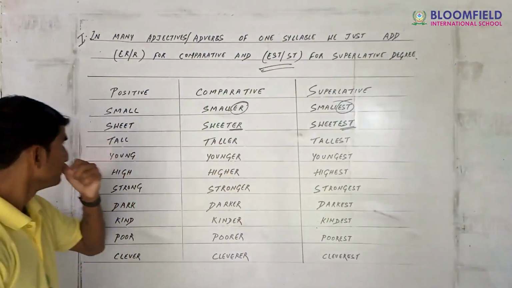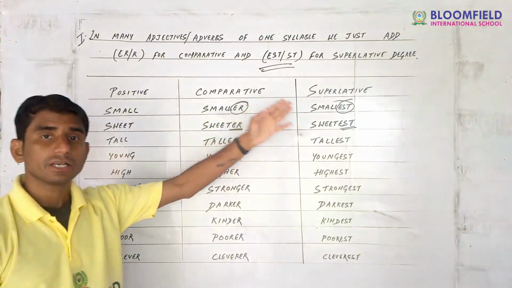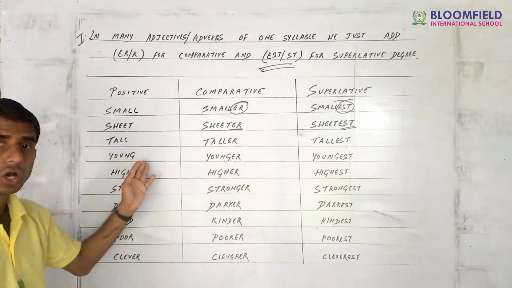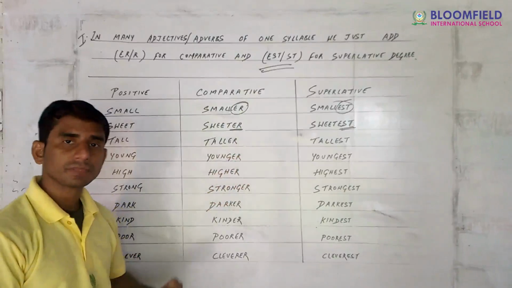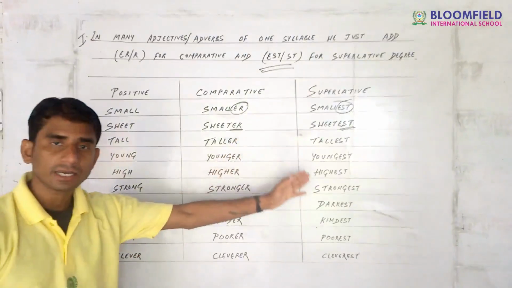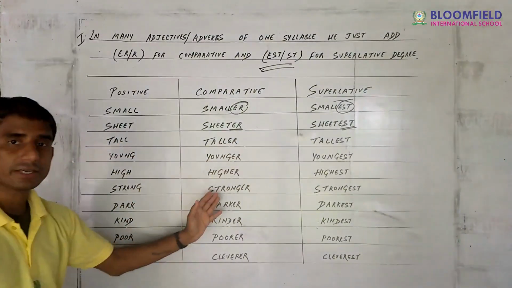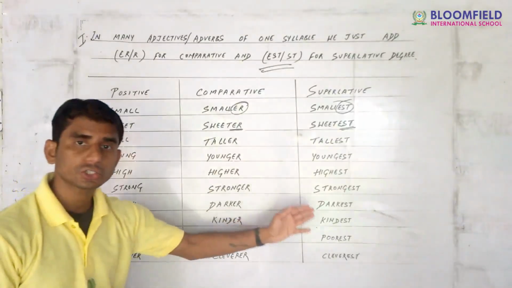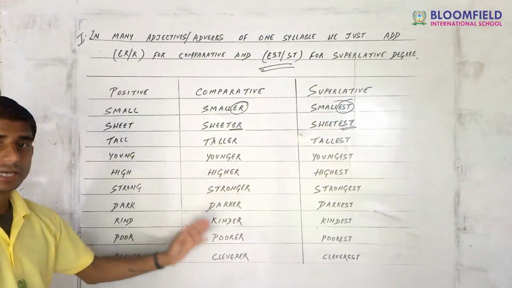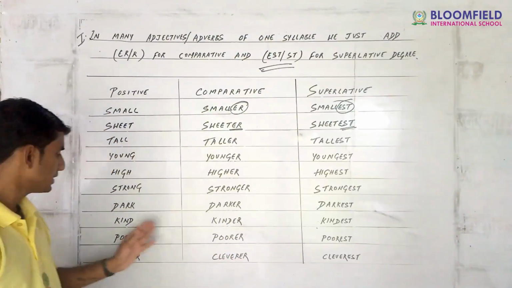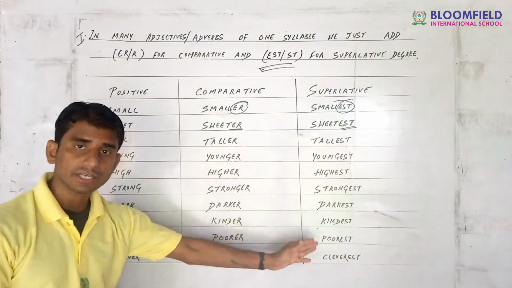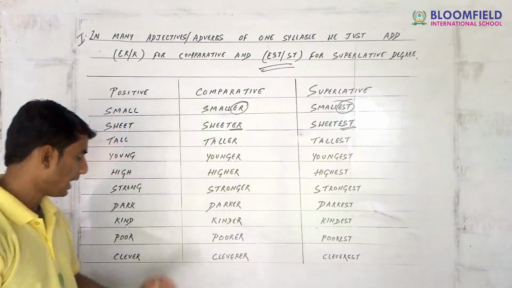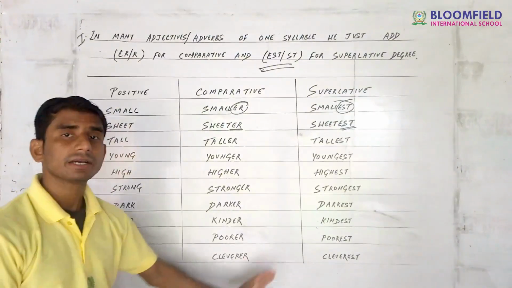Okay, once again: small, smaller, smallest; sweet, sweeter, sweetest; tall, taller, tallest; young, younger, youngest; high, higher, highest; strong, stronger, strongest; dark, darker, darkest; kind, kinder, kindest; poor, poorer, poorest. Last one, clever, cleverer, cleverest.